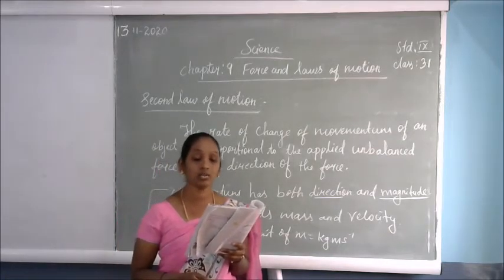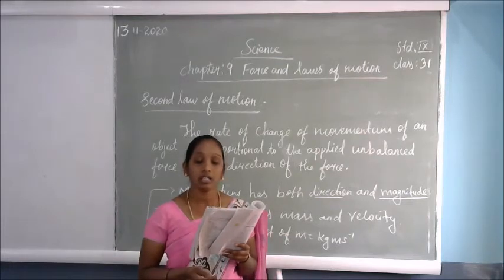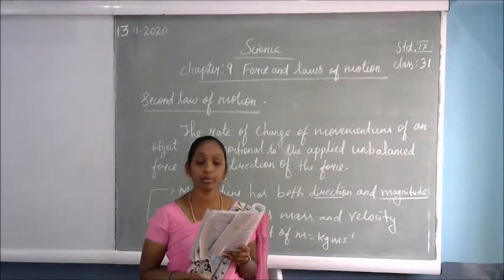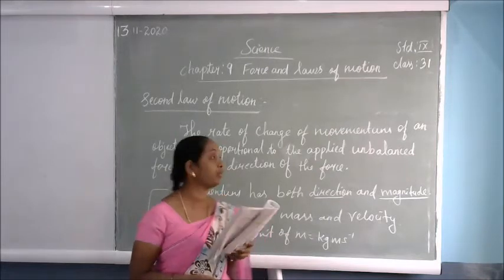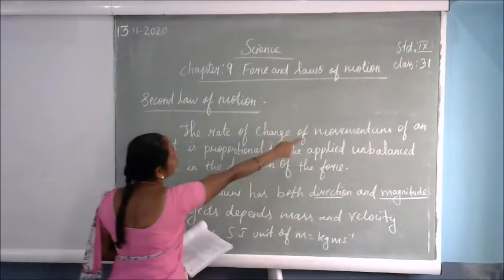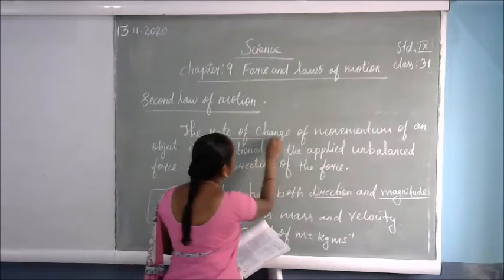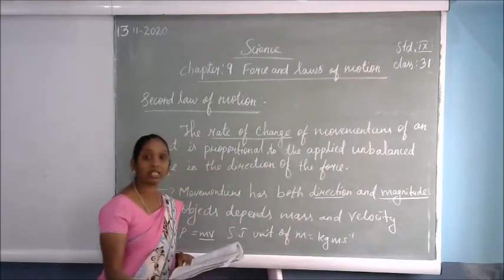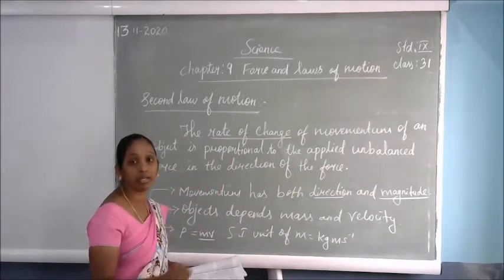The second law of motion states that the rate of change of momentum of an object is proportional to the applied unbalanced force. So what changes in the rate of change of momentum? The speed and the velocity are changed at that moment.